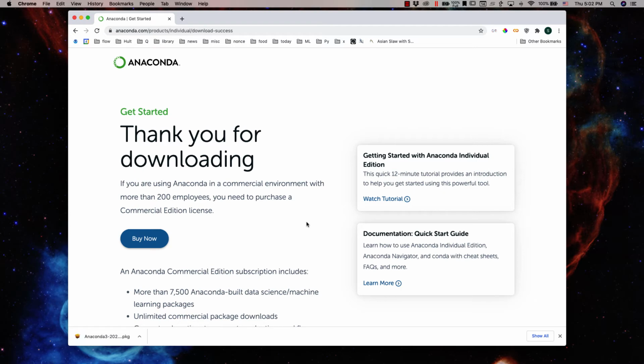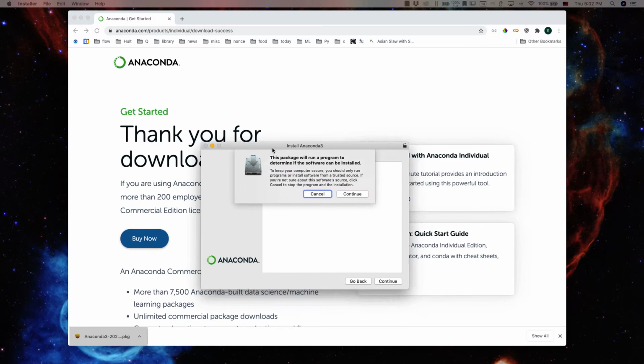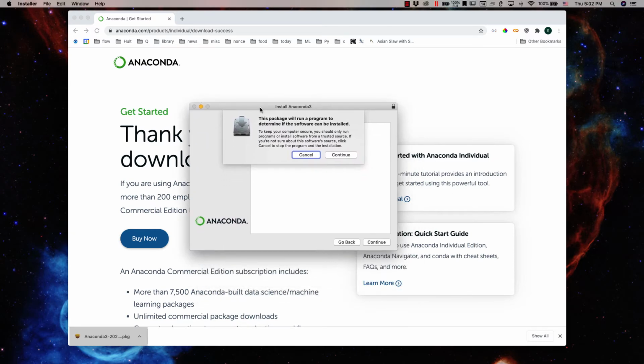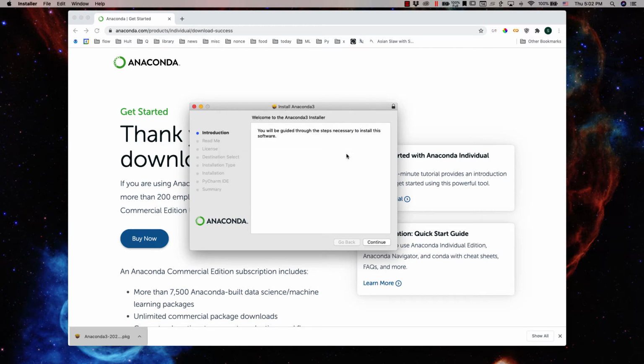Okay, so we've downloaded the .pkg file for Anaconda for installation on the Mac. If we click on this download in Chrome, we'll open the installer. Let me bring it up here. We'll allow it to continue to tell if it can be installed.